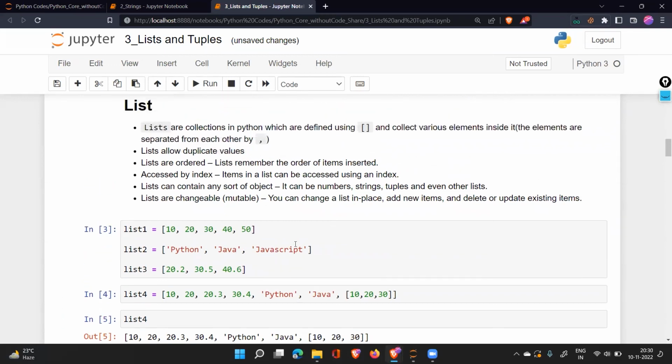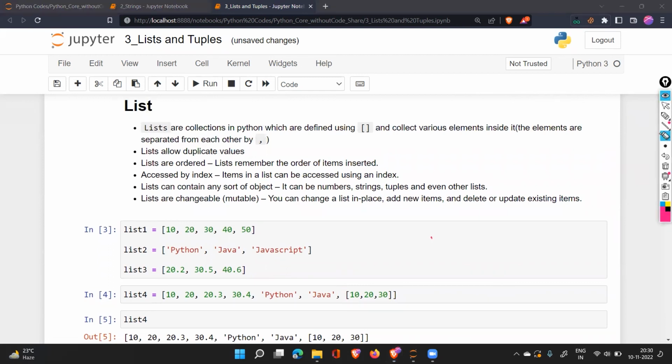Now, some of the properties of the list we need to understand. I'll give you a very good idea about the list from the memory perspective, so see this very carefully for the next 5 minutes. So what is a list now? There is a data structure called array. In all programming languages, you have this array data structure. It creates a very similar data type to a list, which will have the numbers.